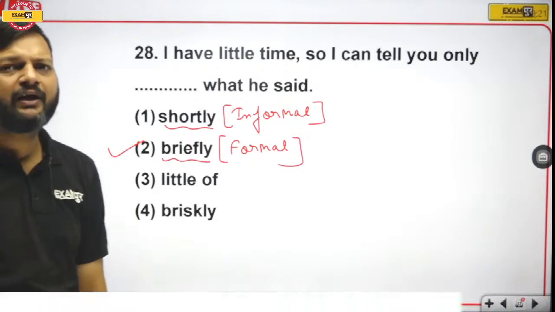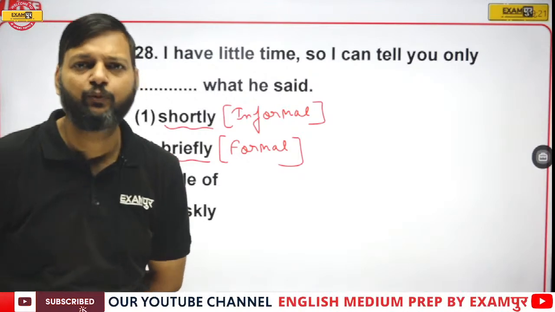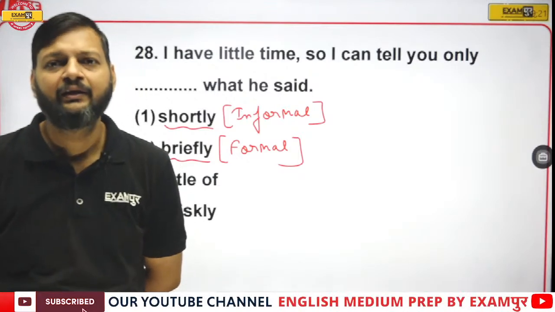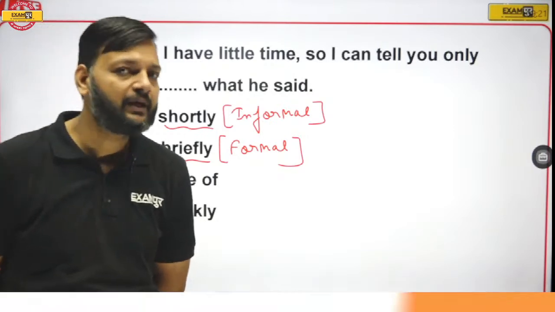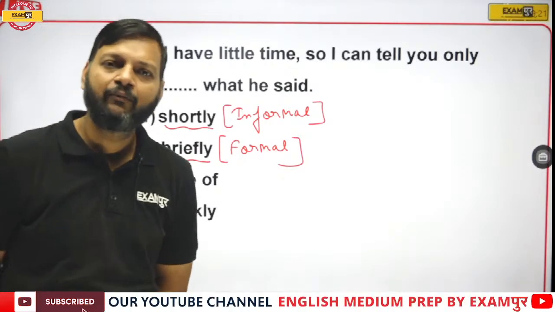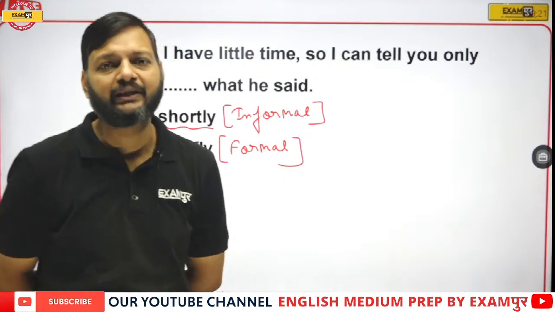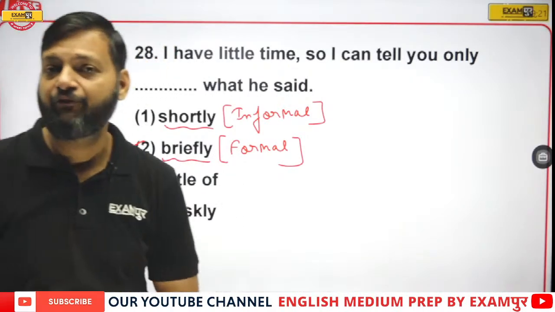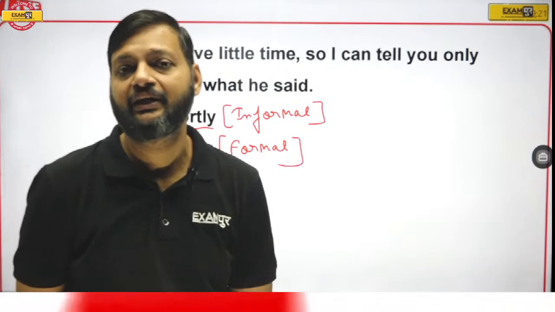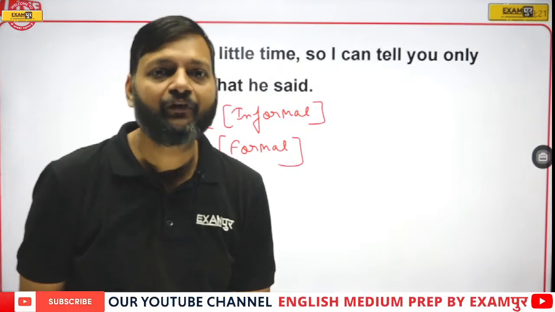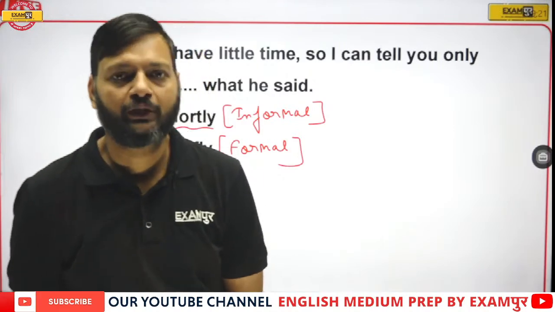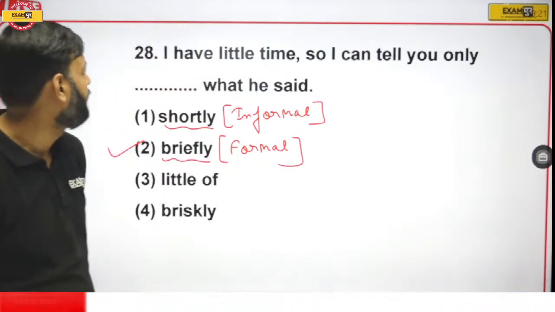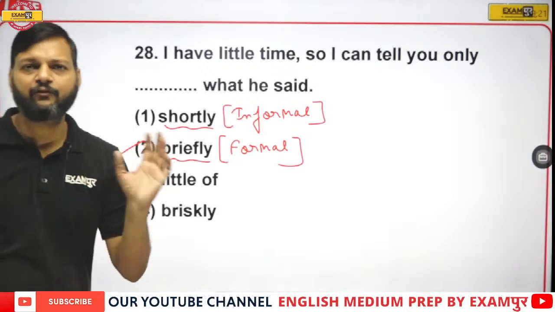Have you ever read in your textbook or in your question paper that give a short description? No, there is only brief description, because short and brief both have the same meaning, but shortly is considered an informal word and briefly is considered a formal word. That's why we prefer briefly to shortly. Okay, is the explanation clear?